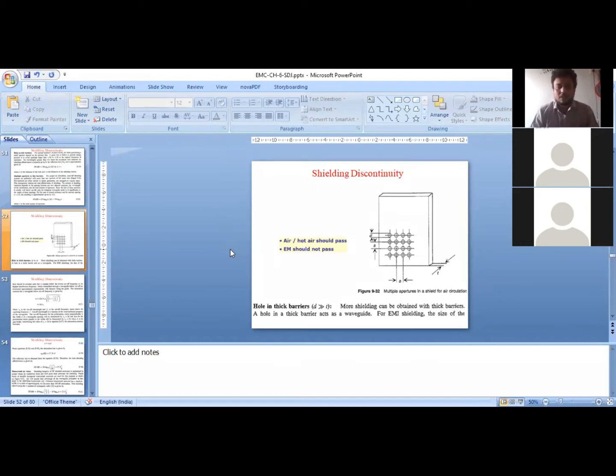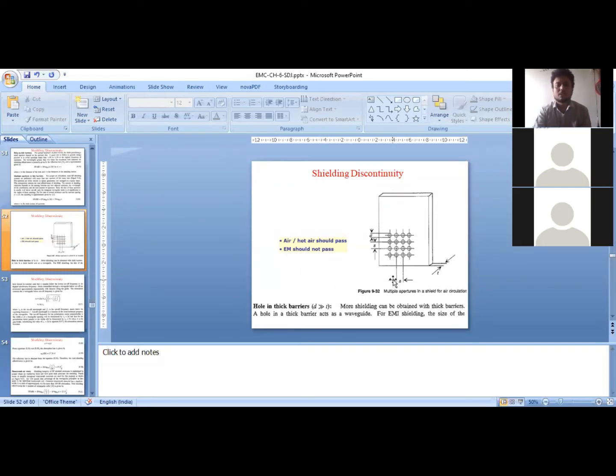So that means we have to design these holes in such a way that they should not pass the noise signals. The cutoff frequency of these holes that are acting as waveguides should be sufficiently higher than the frequency of the noise signal or electromagnetic interference coming from the source. If the cutoff frequency of this waveguide is higher than the frequency of the electromagnetic interference coming from this source, then that signal cannot pass through this waveguide.